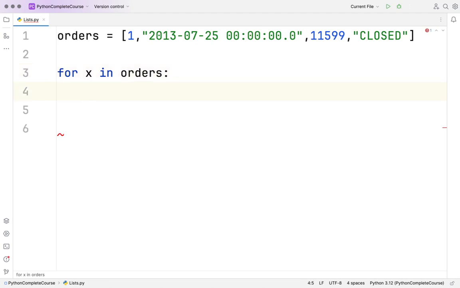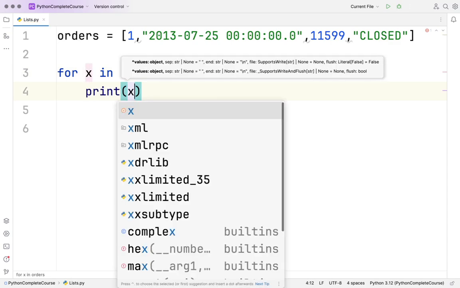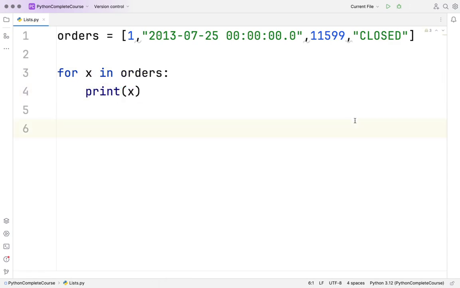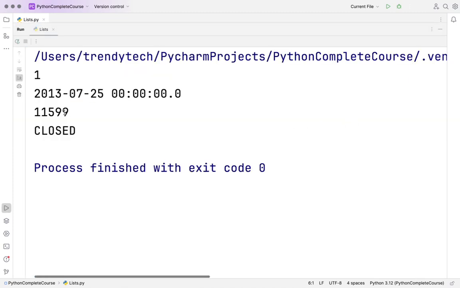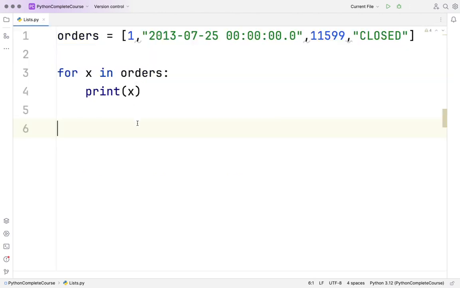And now I say what I want to do. I say print x. If I try printing this, you can see I am printing all of the elements. But I have not written too much code, printing this manually, this manually, this manually. So that's the beauty. I hope this is clear. Just have a look at it.